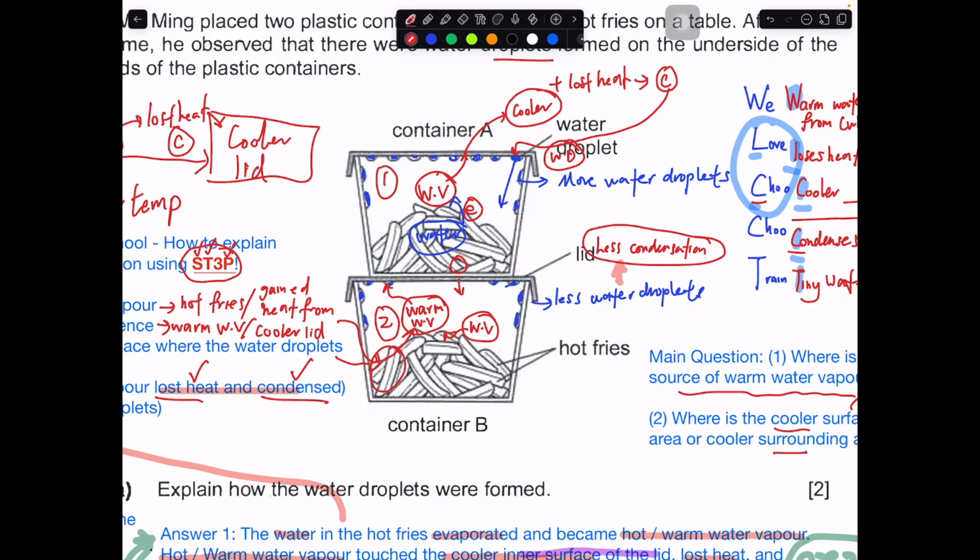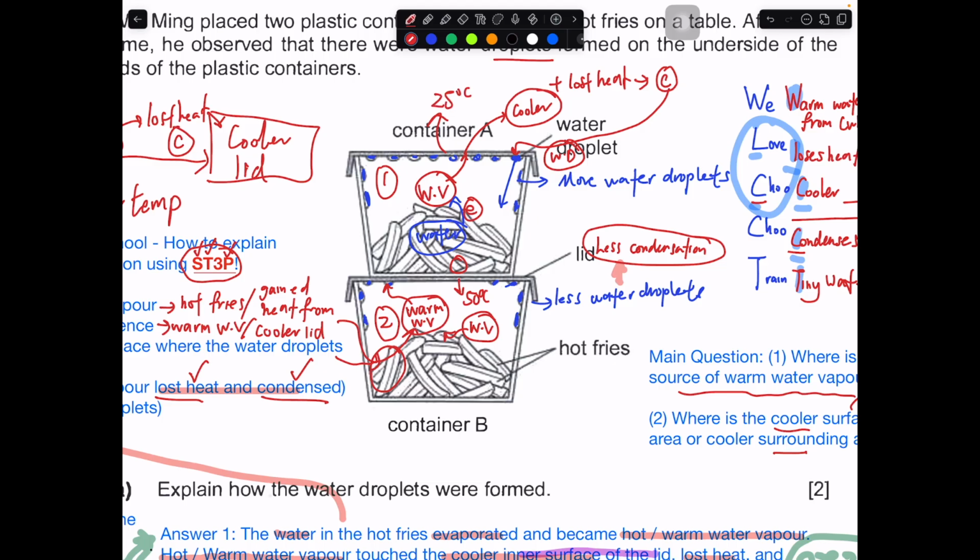So the lid would have already gained heat from the hot French fry and become way warmer, right? Let's put some numbers in. Maybe it gained heat from the hot French fry. I take it that this is maybe 50 degrees Celsius, the lid. But over here, this is not touching anything, so this probably retains the room temperature. Maybe I'll take it as 25 degrees Celsius.